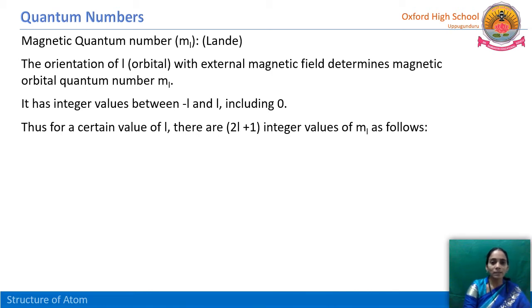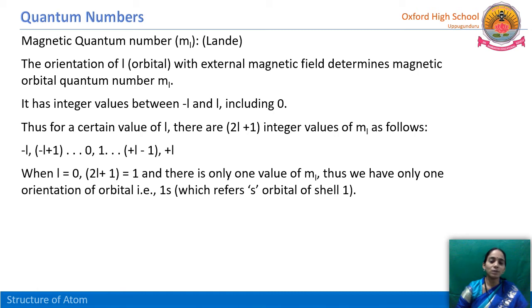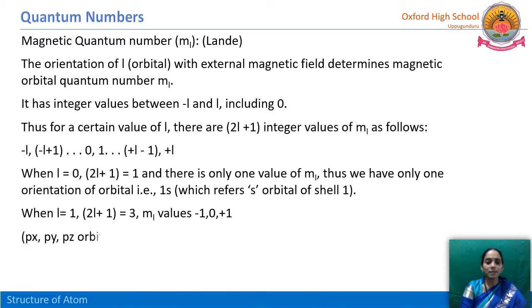Let us see how to calculate this. These are the negative values, 0 and positive values. When L is equal to 0, how many values are there for ml? 2 into 0 plus 1, that is 1. So ml has only one value. Thus we have only one orientation of the orbital, that is the 1s orbital. In 1s, s refers to the orbital name and 1 refers to the shell. So n equal to 1 means the K shell. In the K shell, how many orbitals are there? Only one orbital, the 1s orbital. How many orientations are there? Only one orientation.